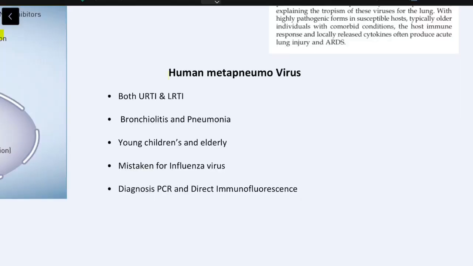To say a few words about human metapneumovirus, it can cause both URTI and LRTI. This LRTI can result in bronchiolitis or pneumonia, and it usually affects young children and the elderly, so basically where the immune system is less effective. Because of the common symptoms, it is usually mistaken for the influenza virus.